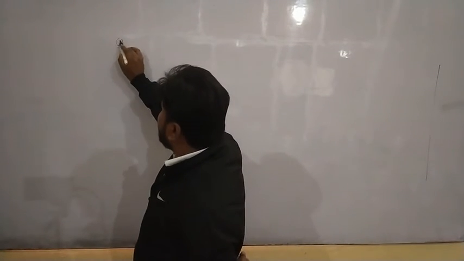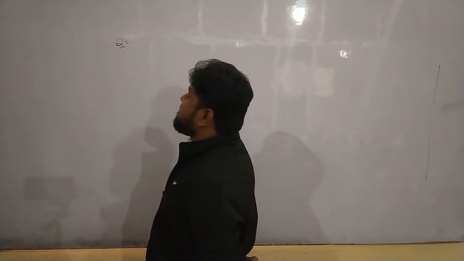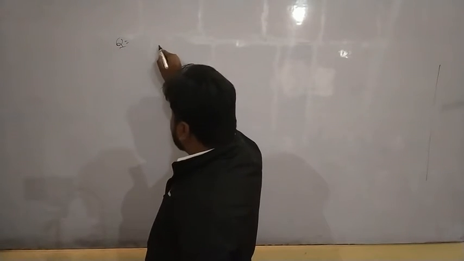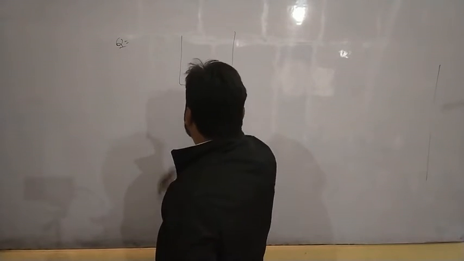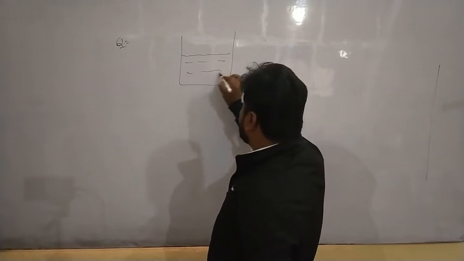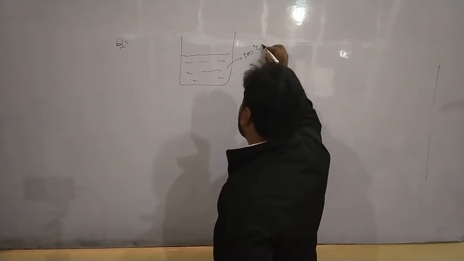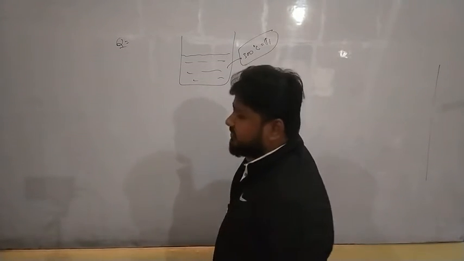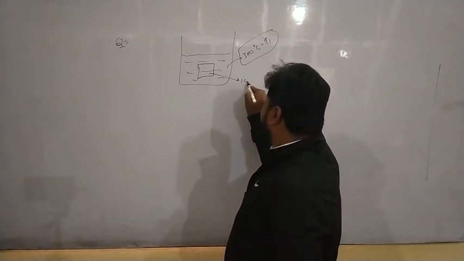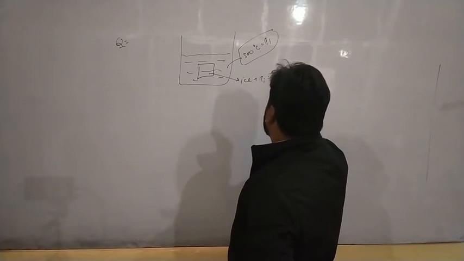Suppose in a container water is there at an initial temperature. In this, I'll keep an ice block of initial temperature 0 degrees Celsius.